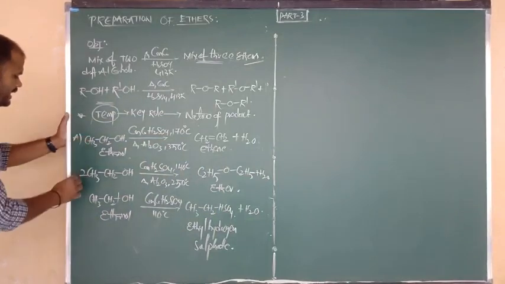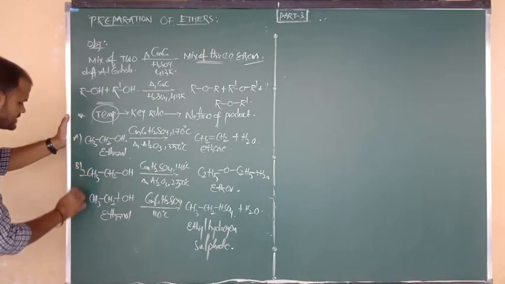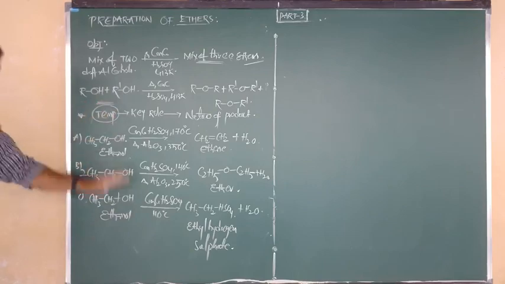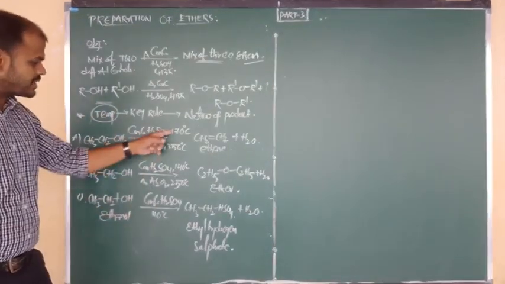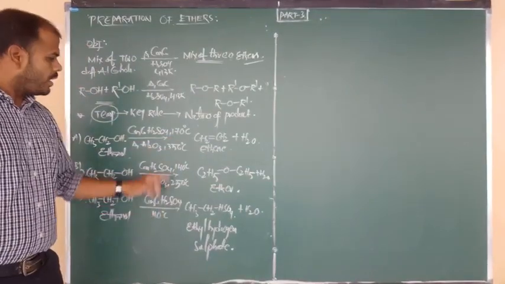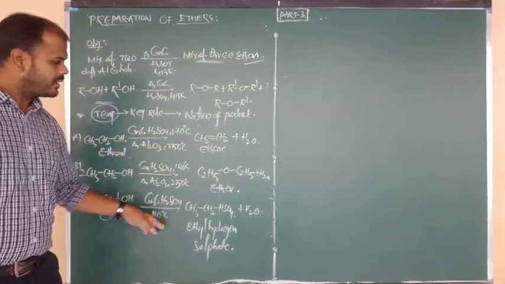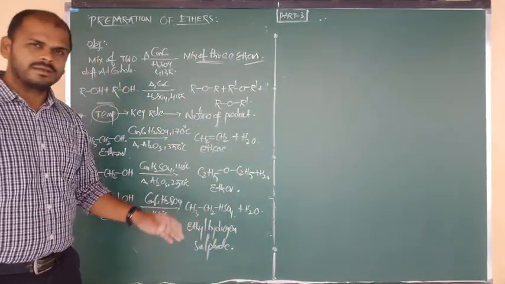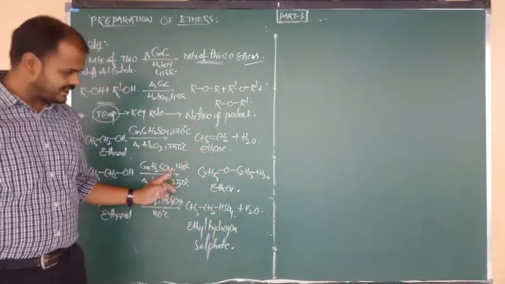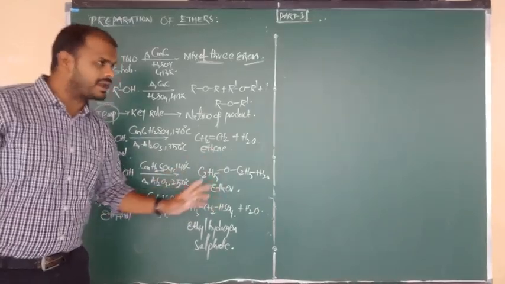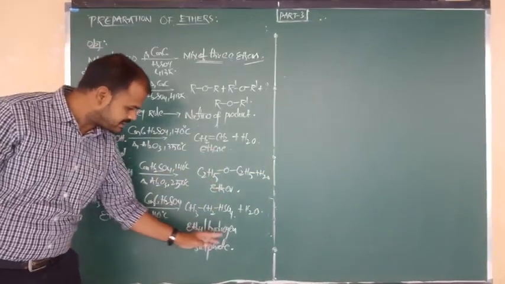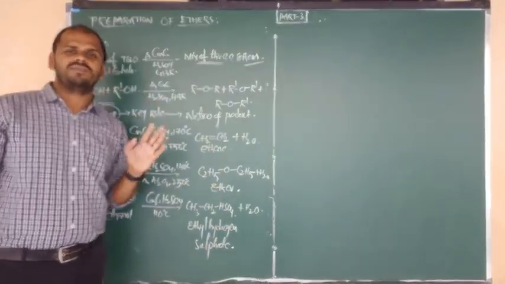Case A, case B, and this is case 3. In all three cases, reactant and reagents are same, but just the temperature is different. Due to change of temperature, we are getting three different products. At higher temperature alkene, at moderate temperature ether, and at lower temperature the product is bisulfate.